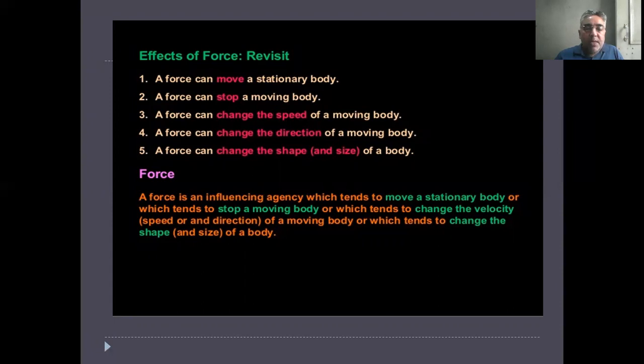A force is an agency which tends to move a stationary body. A force is that power which tends to move a stationary body, or which tends to stop a moving body, or which tends to change the velocity, speed and direction of a moving body, or which tends to change the shape and size of a body.